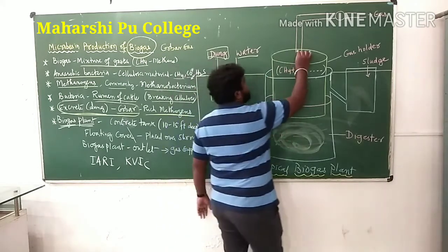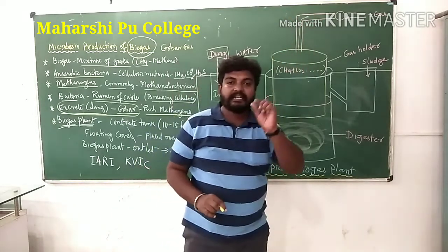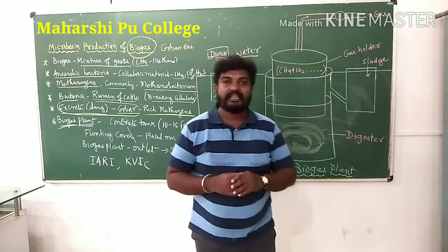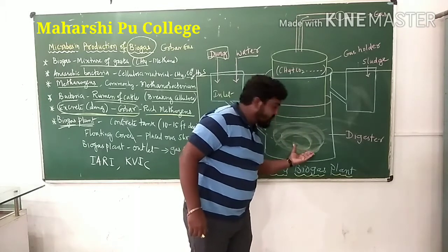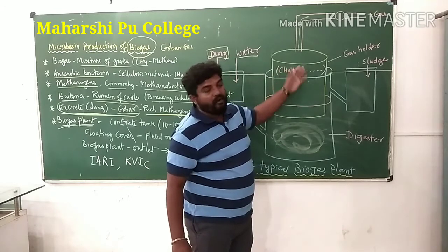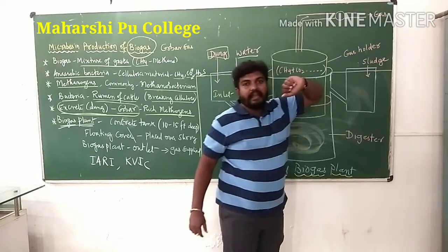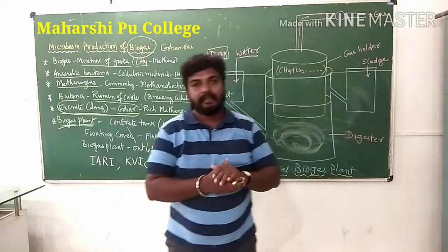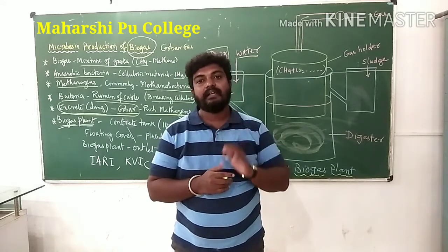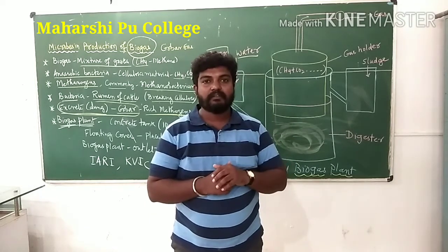And this floating cover has another outlet. That outlet is connected with a pipe, and this pipe helps in supplying the gas. The gas produced in the digester increases, the floating cover rises, and it is connected with a pipe and an outlet. Here the gas is supplied to the neighbor houses. Correct. And that gas is utilized for cooking and lighting. They utilize it for cooking and for lighting.